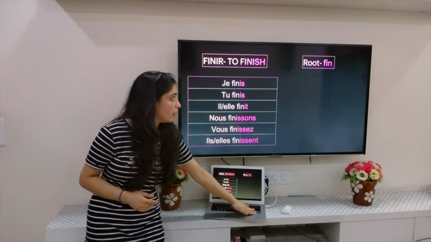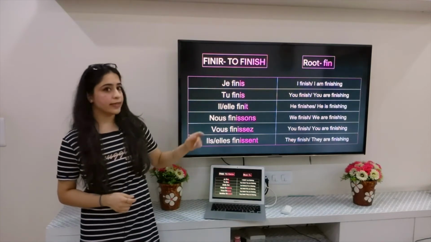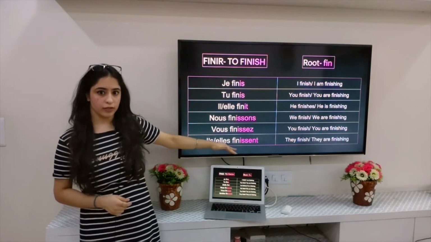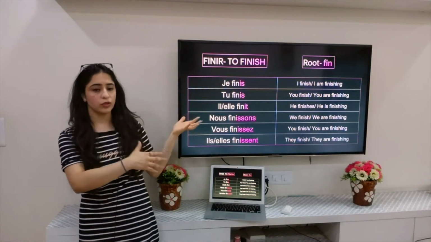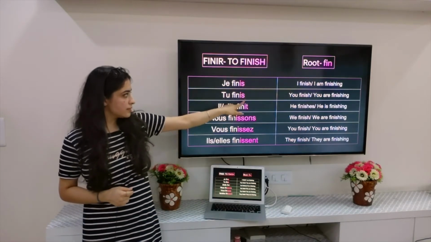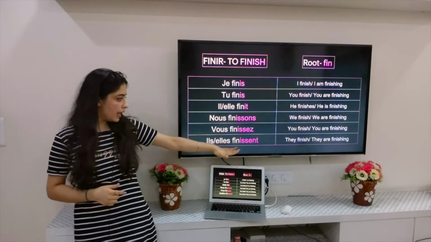Now, talking about the verb finir. Finir means to finish. I'll get the root by removing the IR ending. I get the root fin and I'll add endings to it. Now we have a different set of endings for the IR ending verbs. What are the endings? I have marked them in pink. IS, IS, IT, ISSONS, ISSEZ, ISSENT.